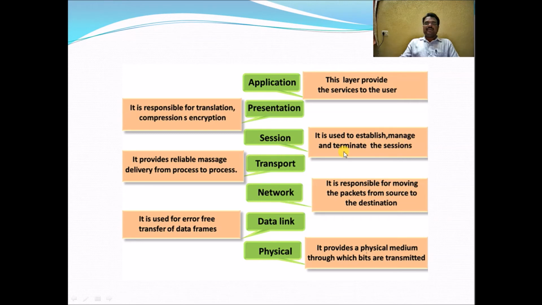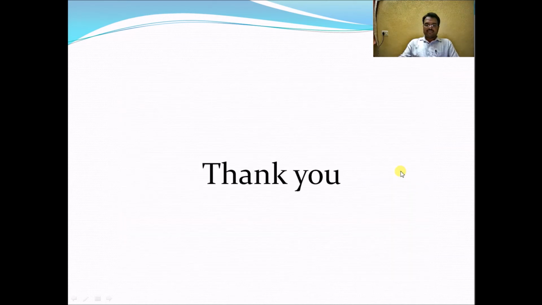The session layer is used to establish, manage, and terminate sessions. The transport layer provides reliable message delivery from process to process. The network layer is responsible for moving packets from source to destination, and the data link layer is used for error-free transfer of data streams. The physical layer provides a physical medium through which bits are transmitted, nothing but the transmission channel. These are the details about all the layers in the OSI reference model.